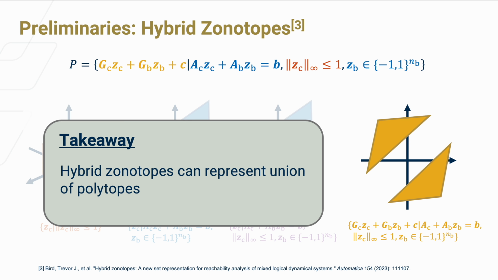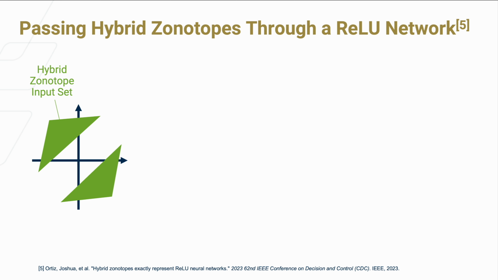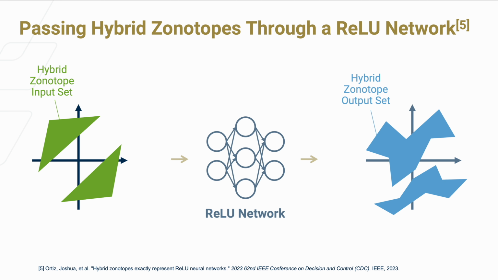We can describe many non-convex constraints with hybrid zonotopes, and hybrid zonotopes also supports a lot of set operations. Particularly, it has been shown that hybrid zonotopes can exactly describe the output set of a ReLU neural network, with the complexity of the representation scaling only linearly with the number of neurons.